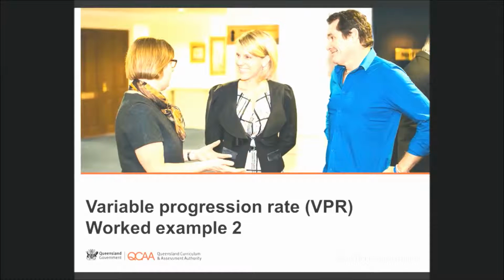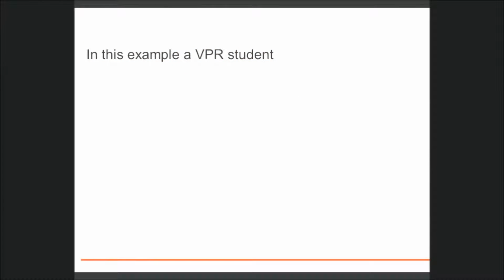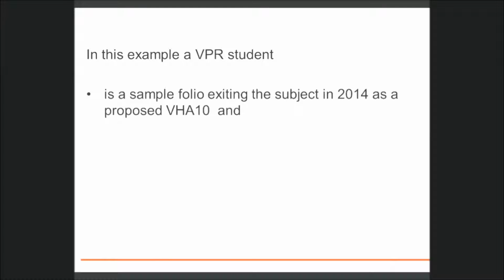Variable progression rate, or VPR, is one of the many procedures that the Queensland Curriculum and Assessment Authority offers to schools to accommodate the varied ways students engage in the senior phase of learning. In this example, a VPR student is a sample folio exiting the subject in 2014 as proposed VHA 10 and is exiting the school in 2015.